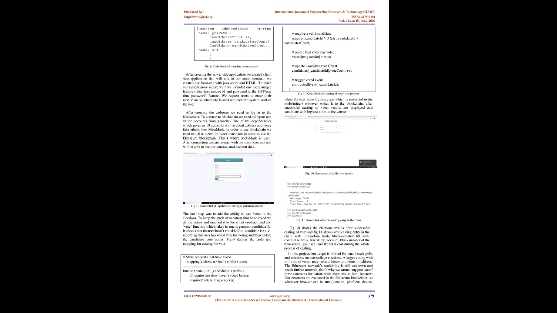We have specified that struct candidate has an ID of unsigned integer type, a name of string type, and a vote count of unsigned integer type. To store these structs we use Solidity mapping, which is like an associative array or a hash that associates key value pairs. mapping(uint => Candidate) public candidates.